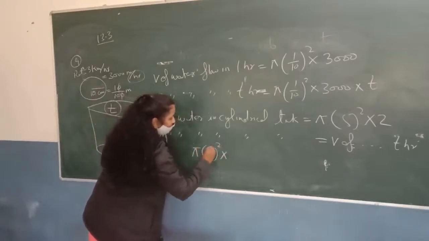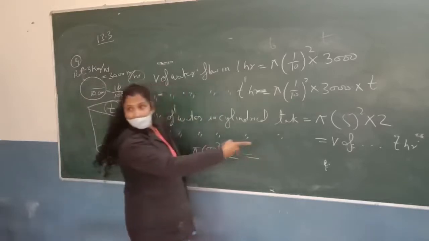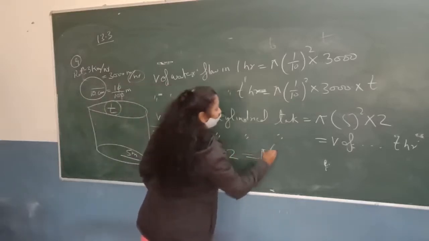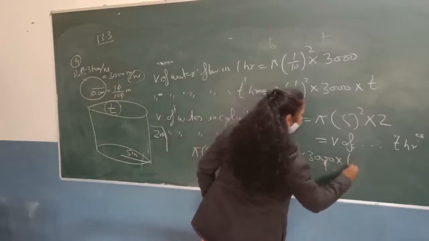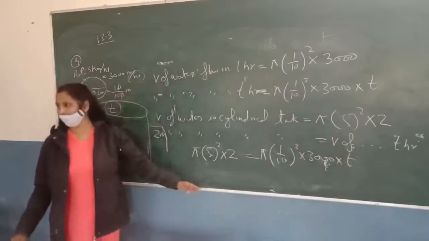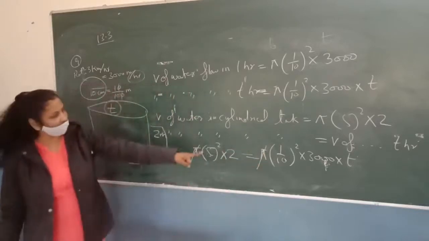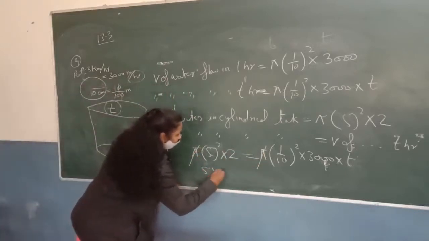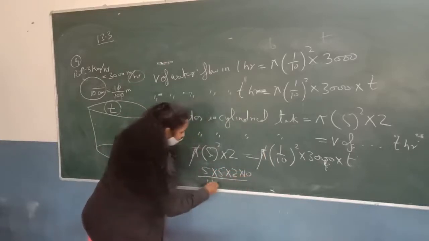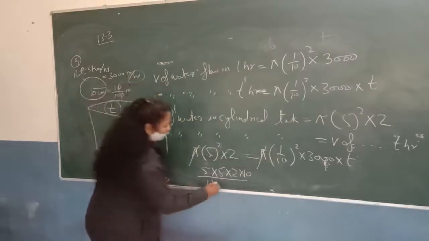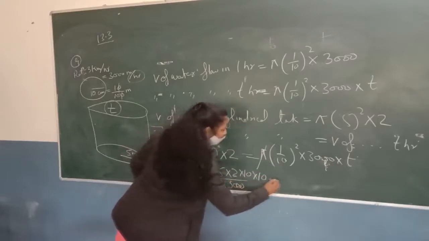Pi r square into h is equal to the volume of water flow in T hours, which is pi r square into rate into time. So it's very easy to calculate because you can cancel out pi with pi, and we can easily find the value of T here. So it is 5 into 5 into 2 divided by 1/10. इसको डिवाइड में लेके चलेंगे ना, 1/10 into 3000. This is the value of T.